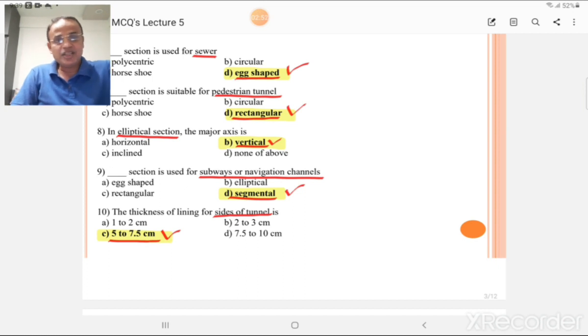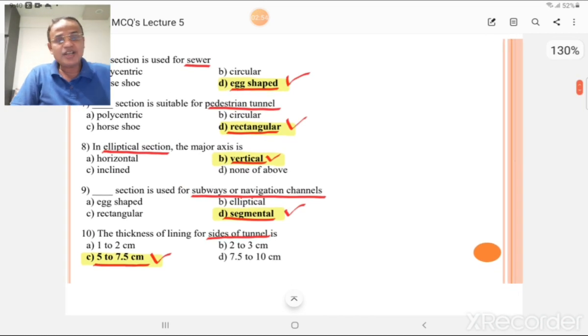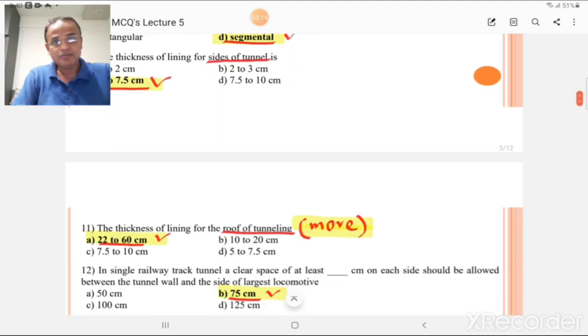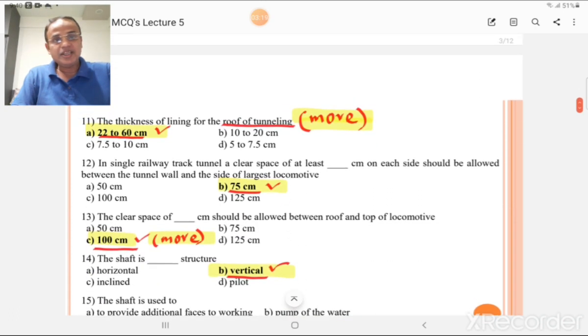The thickness of lining for the sides of tunnel is 5 to 7.5 centimeters. Sides of tunnel means if this is the tunnel, then these two are the sides of tunnel. This is the bottom of tunnel and the above part is the roof of tunnel. The thickness of lining for the sides of tunnel is again 5 to 7.5 centimeter. The thickness of lining for the roof of tunnel is more, that is 22 to 60 centimeter.